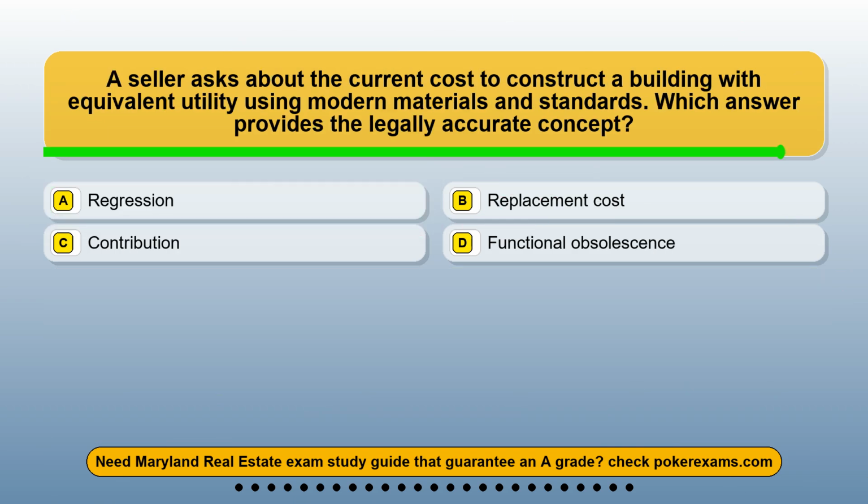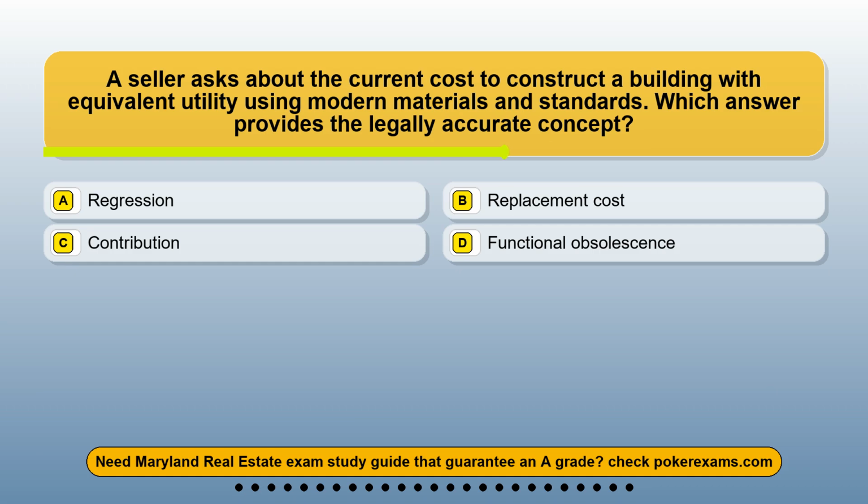Question 16. A seller asks about the current cost to construct a building with equivalent utility using modern materials and standards. Which answer provides the legally accurate concept? Option A, regression. Option B, replacement cost. Option C, contribution. Option D, functional obsolescence.